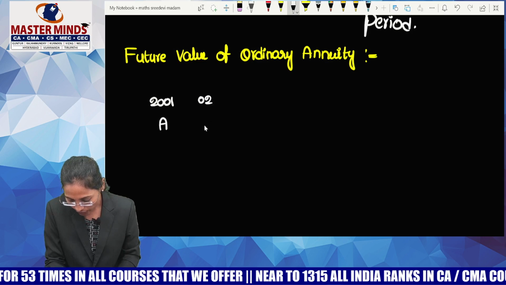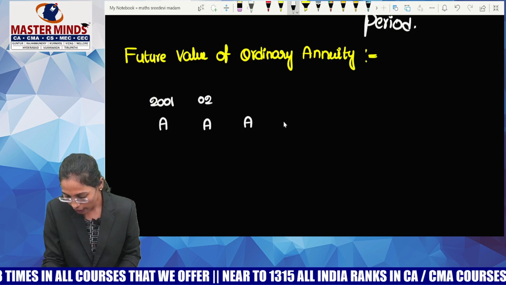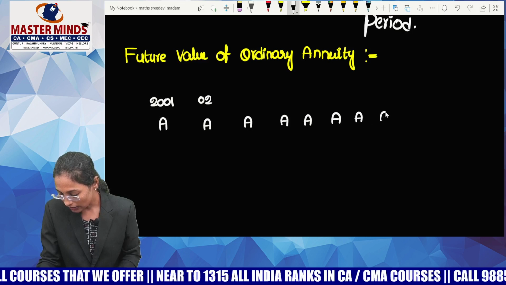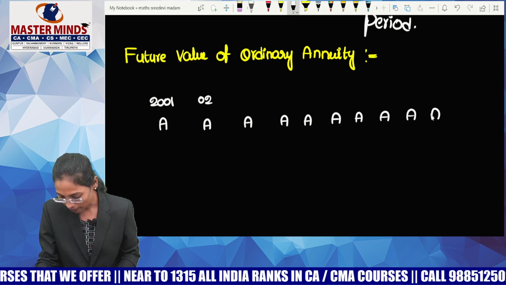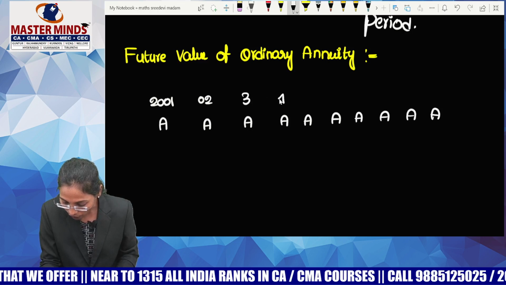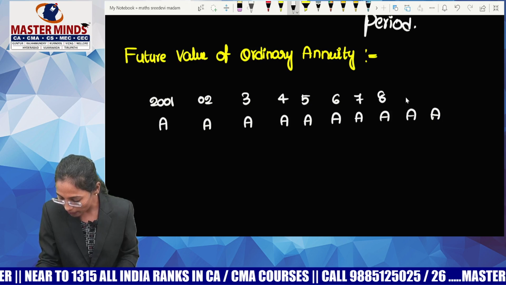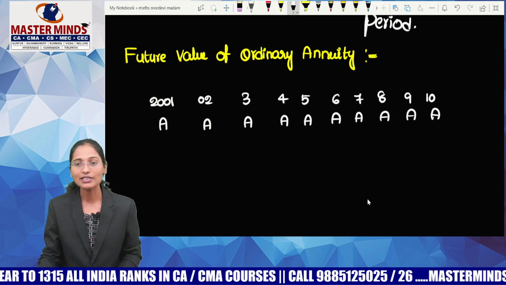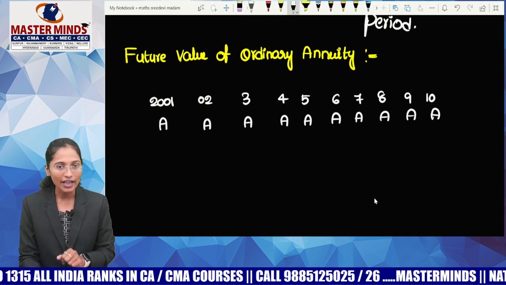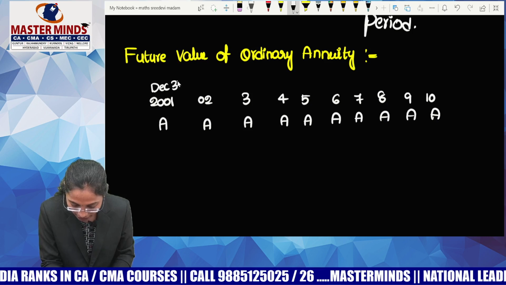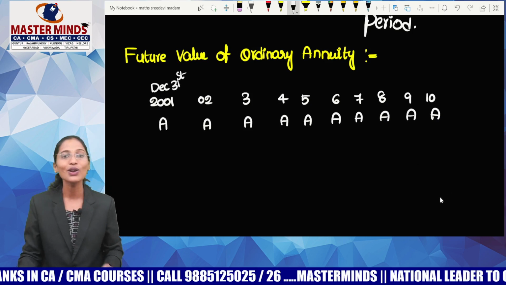So 2002, again A rupees, 3 A rupees, 4, 5, 6, 7, 8, 9, 10. So at the end of every year, I deposited A rupees. So guys, is it a single payment or a sequence of payments? Sequence of payments. A sequence of payments will be called an annuity. So when am I depositing this money? At the end of every period, on December 31st, 2001.